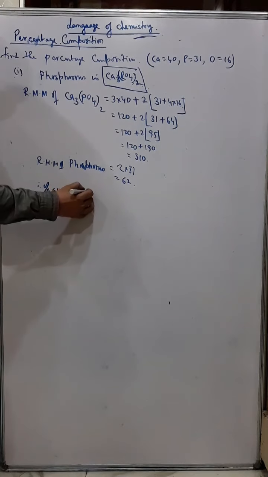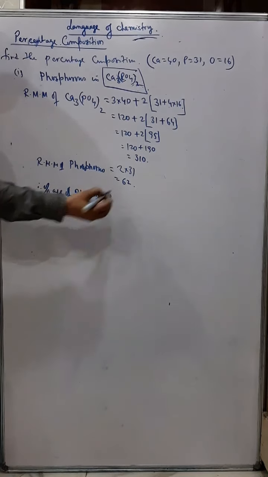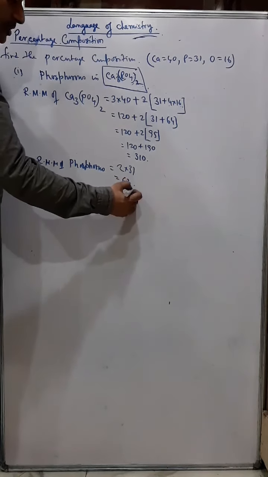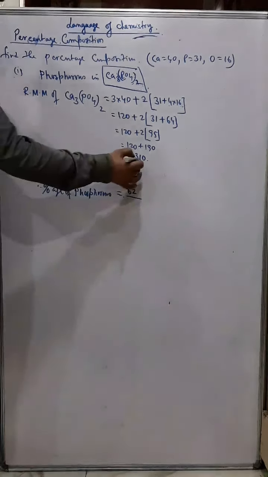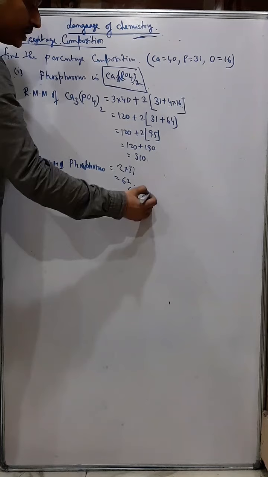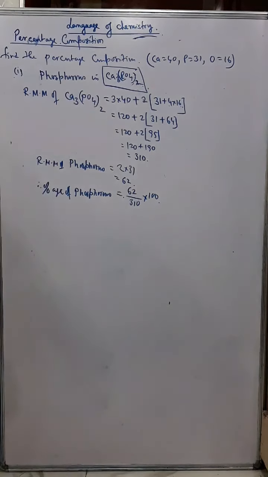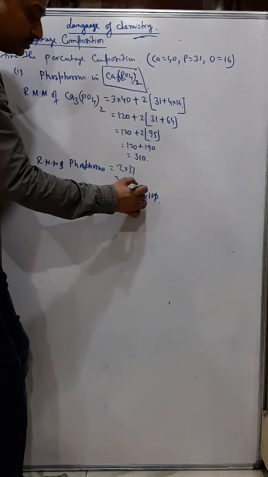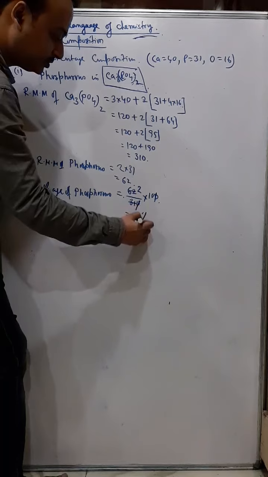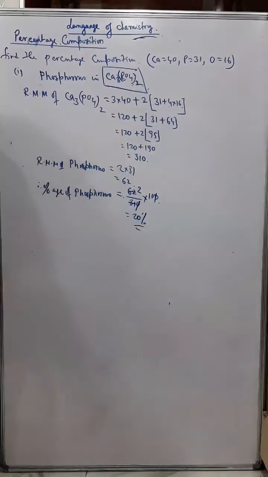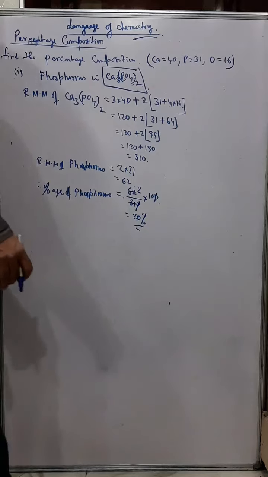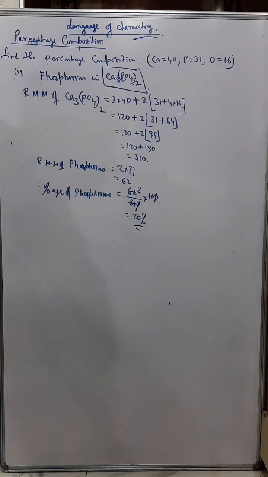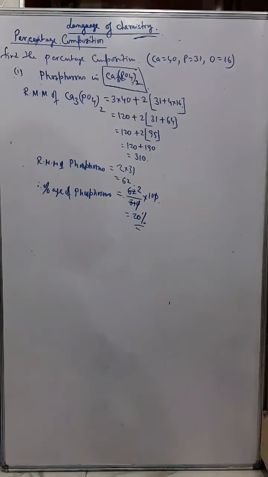And then we'll find the percentage of phosphorus. Phosphorus is 62 out of 310, into 100. I hope you know how to calculate a percentage. Then cancel, 31 into 2, and you can see you are getting 20. Here you got 20%, but generally you get your answer in decimals, so you should give your answer at least correct to 1 decimal place. Okay, understand? So this is how we get percentage composition.